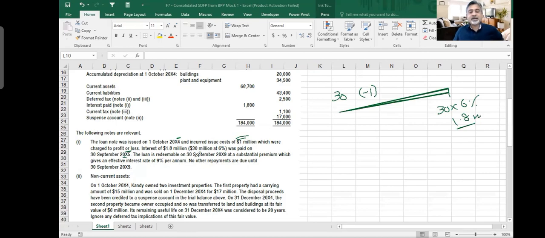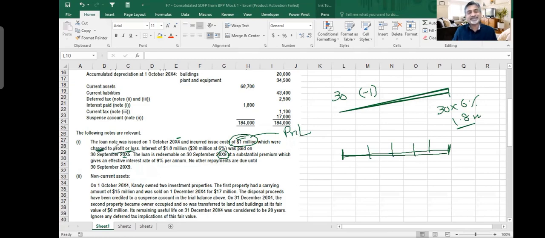The loan is redeemable on 30th September 2009, which means after 5 years you will redeem it. So it's like you are keeping it at amortized cost, okay? When you are issuing a loan note for a period of 5 years, how can you put 1 million in your P&L? That is clearly a mistake because this is a loan held to maturity under IFRS 9. This loan note should be treated at amortized cost, okay? Because it is for a 5-year period, why are you putting 1 million to P&L? It says issue cost of 1 million and you charged it to profit and loss.